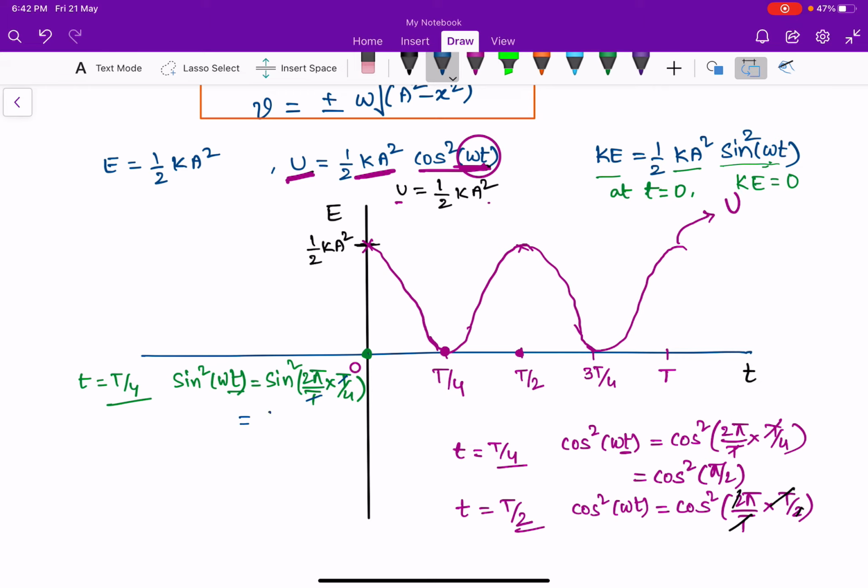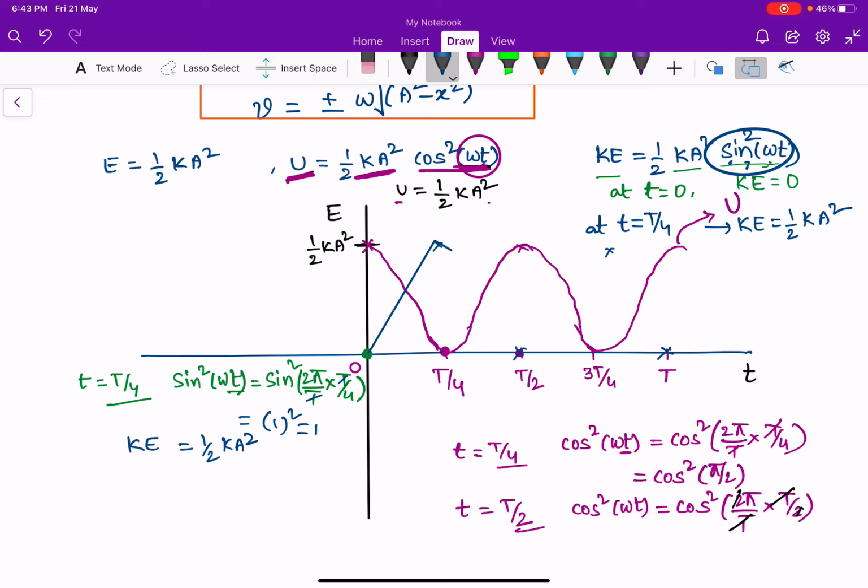1 whole square is simply 1. So 1 into half ka square: at t equal to T by 4, the kinetic energy becomes half ka square. At t equal to T by 2, the kinetic energy is 0. At 3T by 4, again it becomes half ka square. At T, it becomes 0 again. By combining all these points, we get a shape like this.